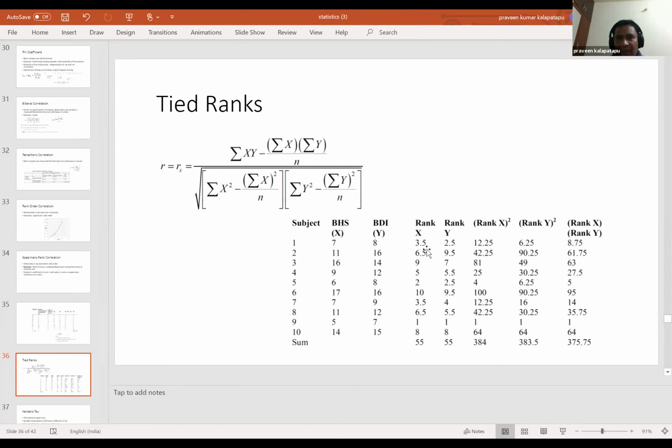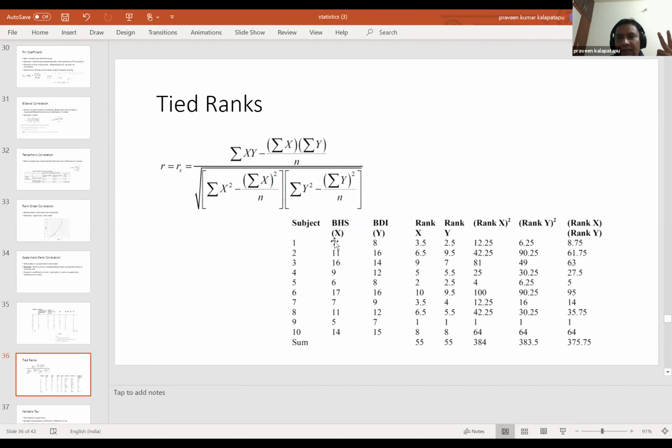It is just a small variation of Spearman's, where the way that you would actually calculate rank is, instead of giving the same rank, let's say you have marks of 7, you have marks of 7 here, right? Here 7 are tied for position 3 and position 4. For example, mark 5 is 1st rank, mark 6 is 2nd rank, mark 7 is 3rd rank, but you have two 7s here.